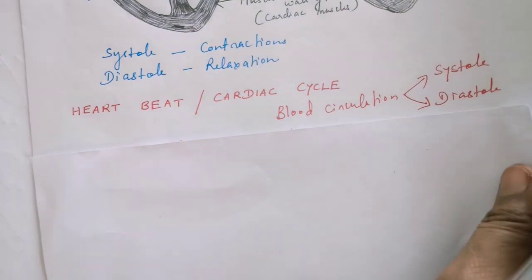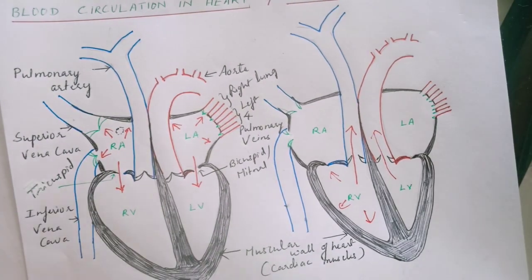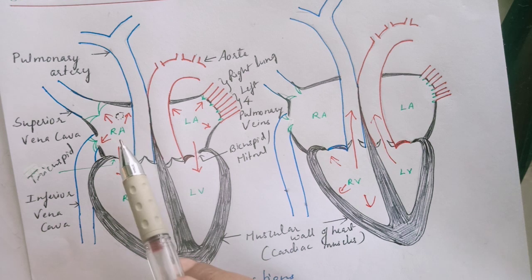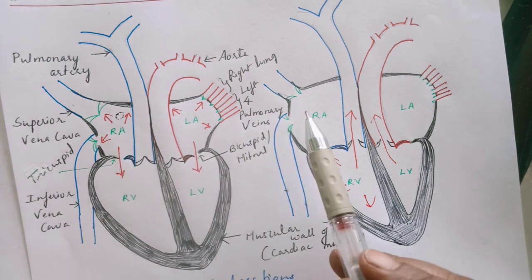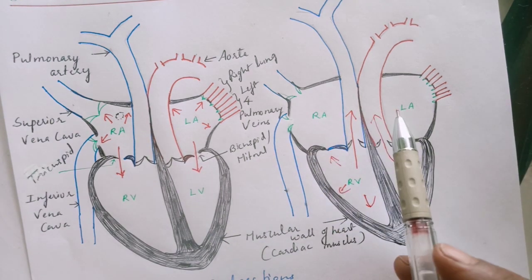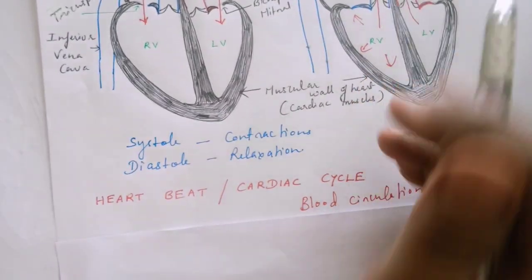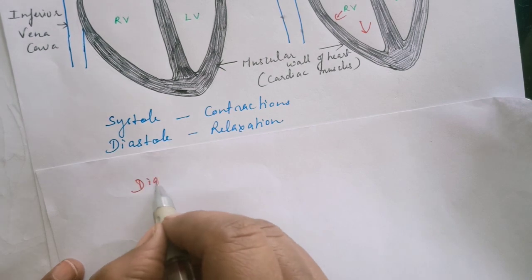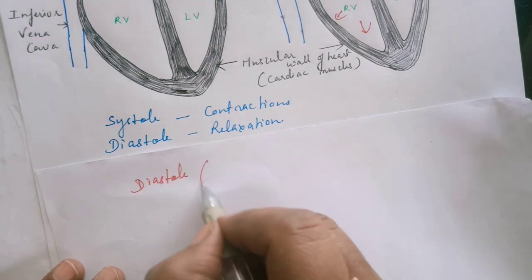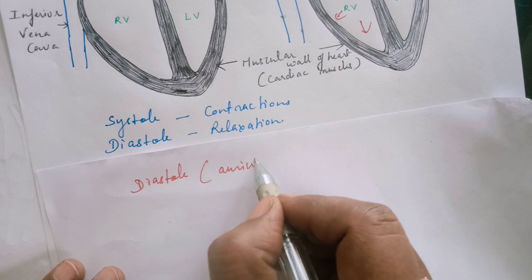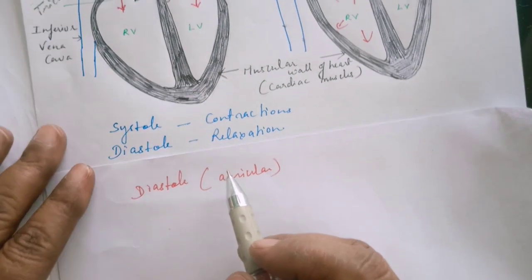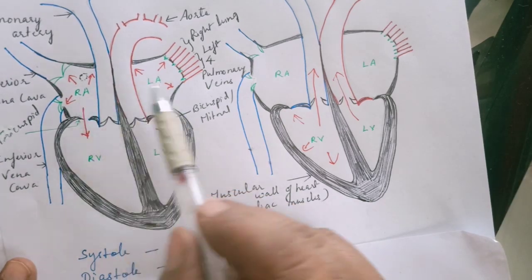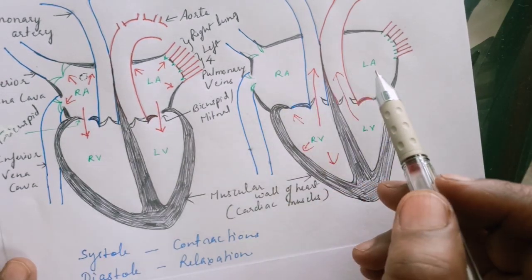Now, before the chamber of the heart begins to contract, initially, the 2 auricles were in the relaxing stage as shown in the figure over here. So, both the auricles were in the relaxing phase, which we call as the diastole. Let me write here the auricular diastole. So, during the relaxing phase, both the auricles, here the contracted phase is shown, here the relaxed phase is shown.